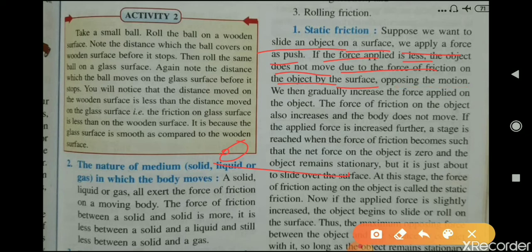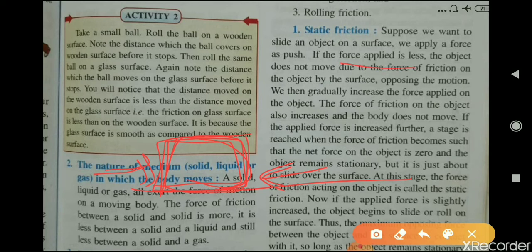Now suppose you want to slide this box on this surface, and you push this box by applying less force. Then what will happen? This box will not move. Why? Because the force of friction is balancing the force that you are applying on this box.